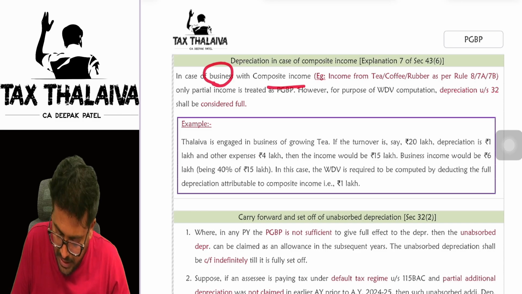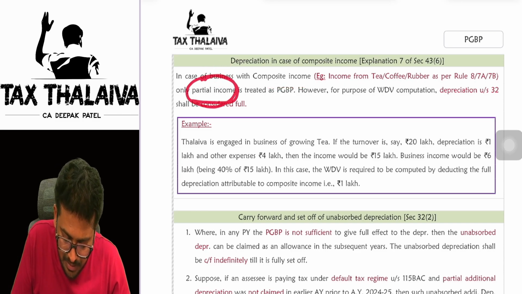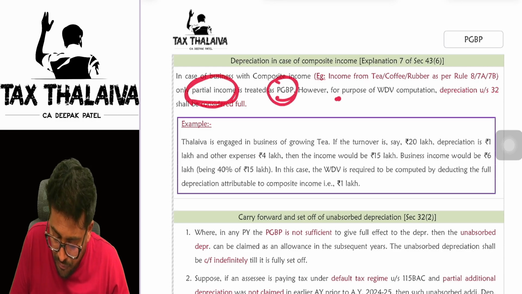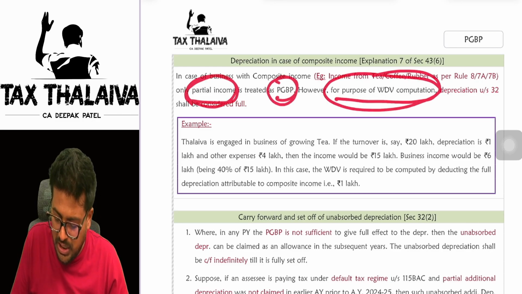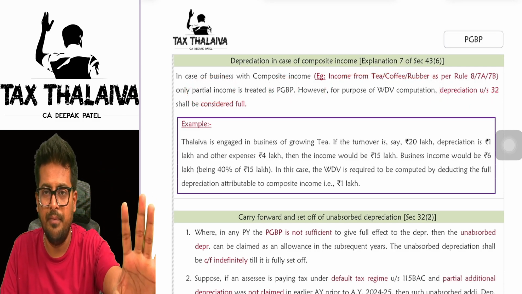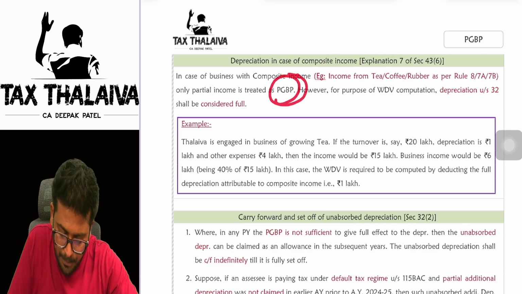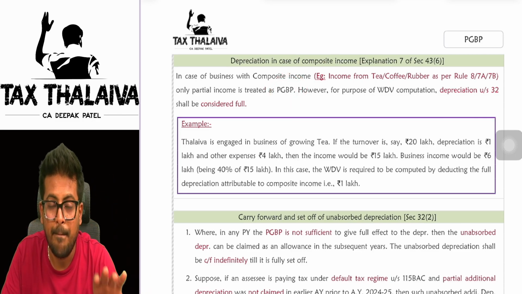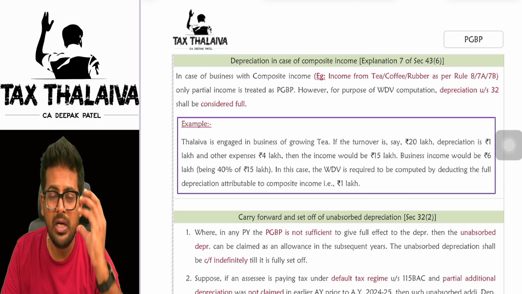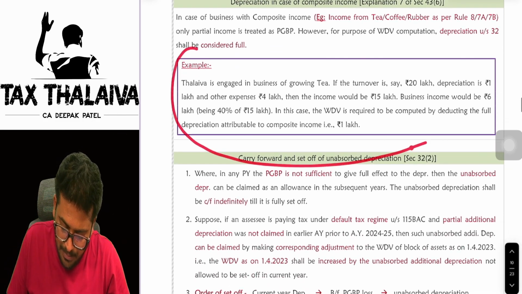In case of business with composite income, that is income from tea, rubber and so on, only partial income is treated as PGBP. However, for the purpose of WDV computation, depreciation under section 32 will be considered in full. Meaning, for computing PGBP, partial income is there. But for computing the WDV of the asset, full depreciation will be allowed. There is a beautiful example given here.